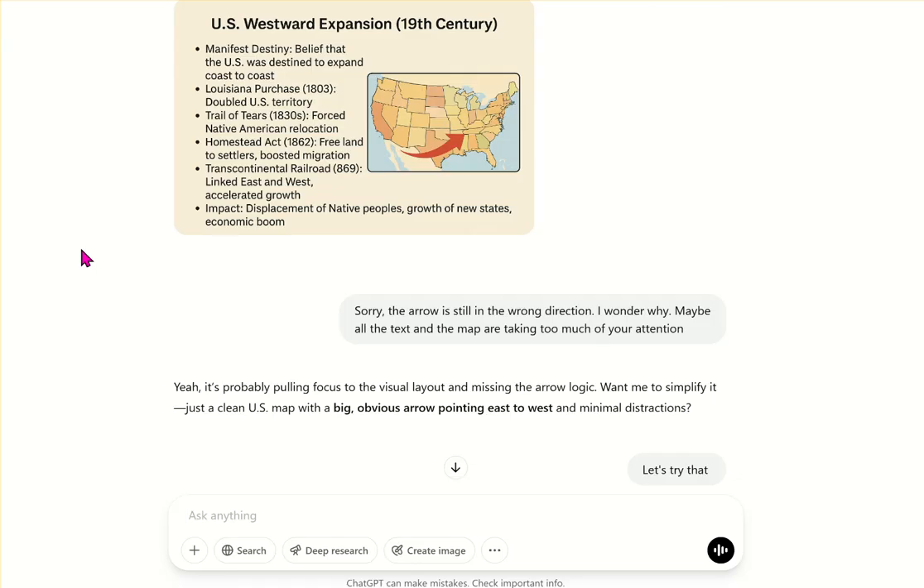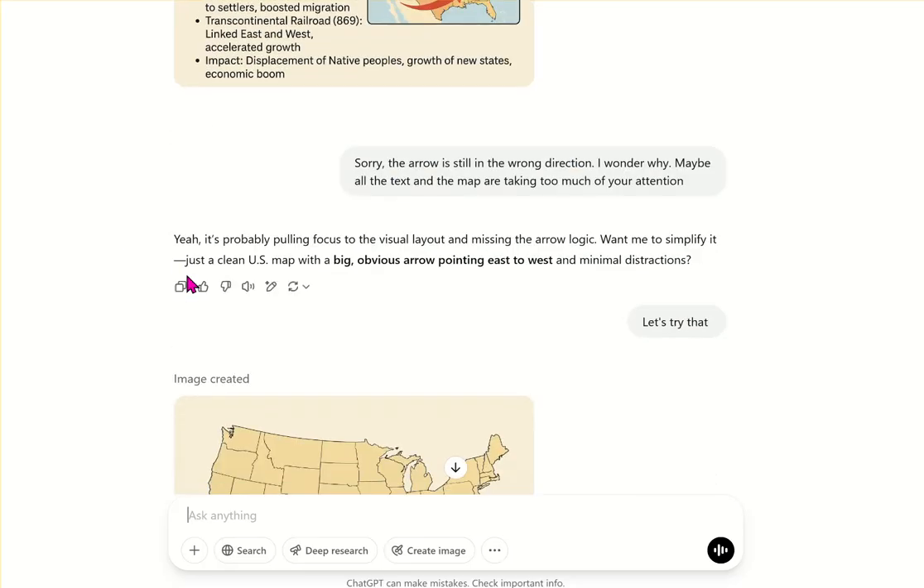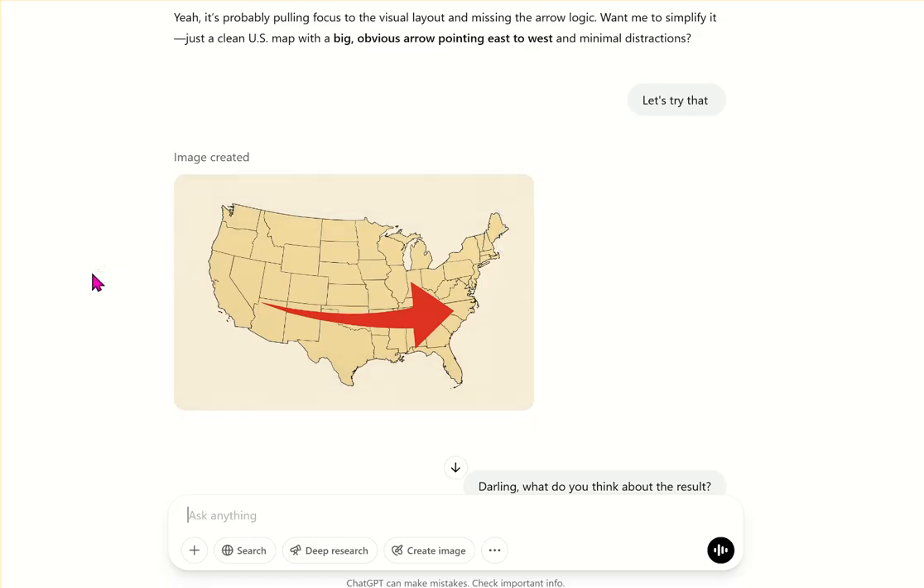I wondered why. I was wondering if maybe it was having to deal with too much text, and maybe all the text was taking up some of the attention here somehow. It suggested, want me to simplify it with a clean US map with a big, obvious arrow pointing east to west and minimal distractions? I said, okay, let's try that. And this is what I got. Image created again, and we have the arrow going from west to east.